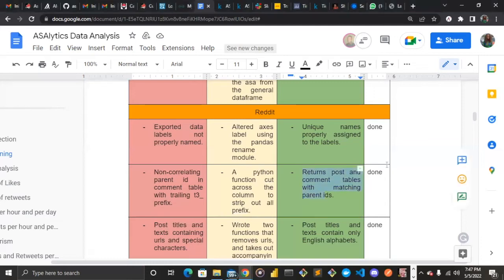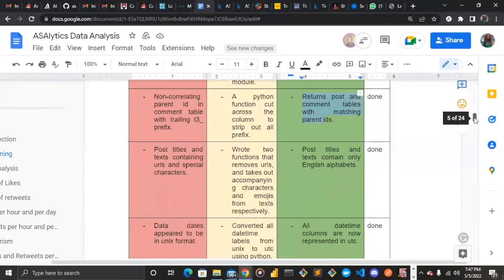The next problem we encountered is post titles and text containing URLs and special characters. Let's say a user drops a comment under a post and refers somebody to a URL in it. Those texts happen to contain HTTP or HTTPS URLs, and also special characters like underscore, hash, @ and many more.